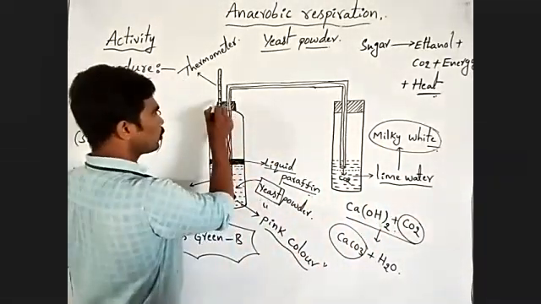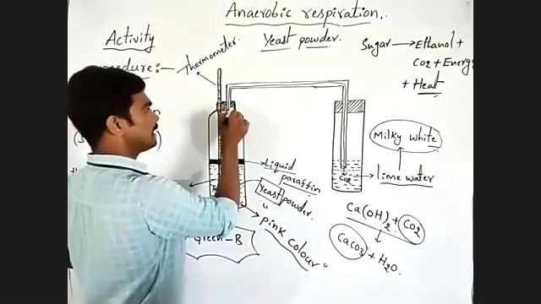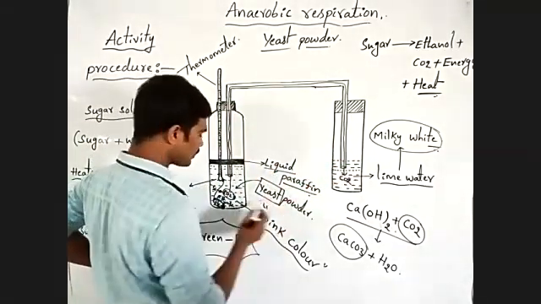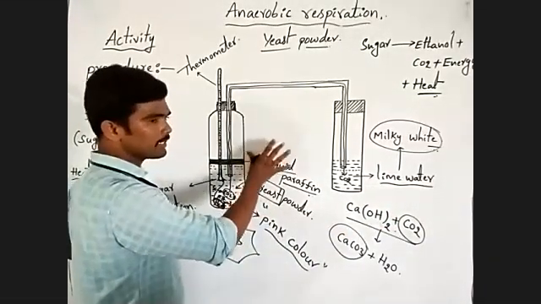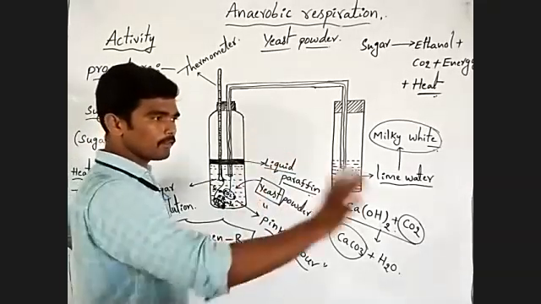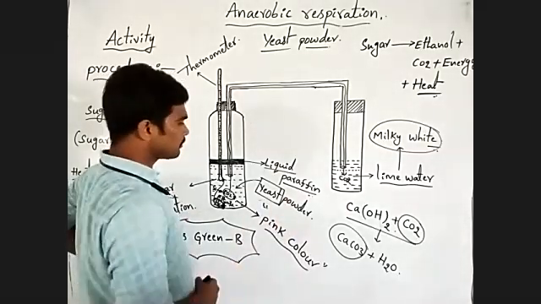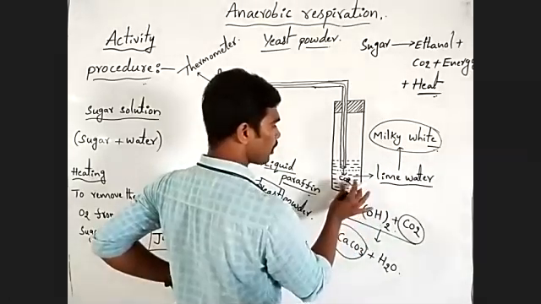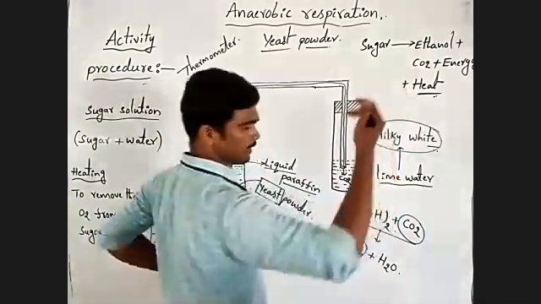Then we have to fix the slitted corks to the mouth of the two bottles containing the sugar solution and the lime water. Then you have to keep this setup for some time. Understanding? Then what will happen? After some time, we can observe milky white color in the bottle containing the lime water. Means lime water turns milky white.